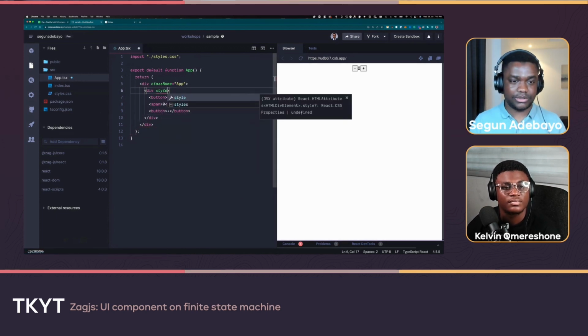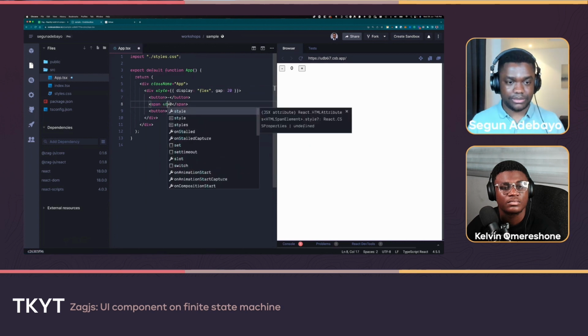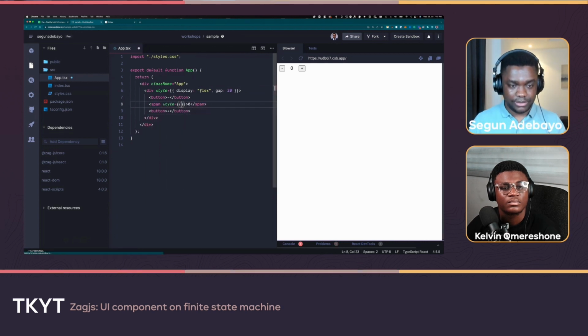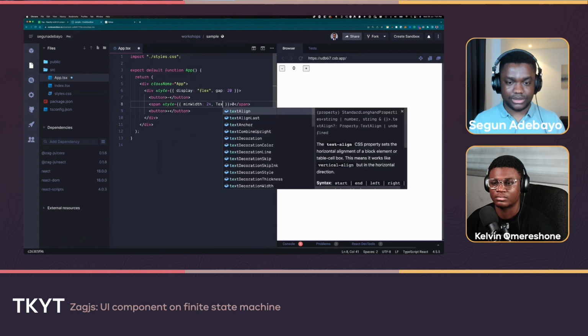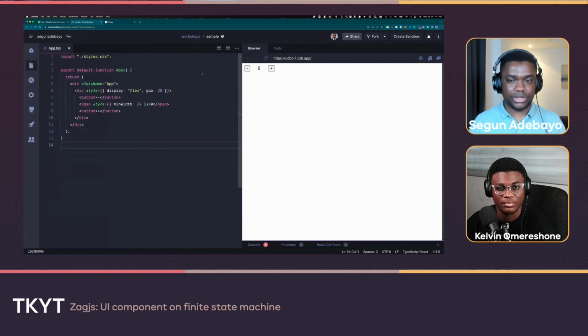For the sake of this demo, we're just going to style most of this inline. We make that a flex container, and we apply a gap between them. And then for the value here, let's make a minimum width of 24. There's also a property, I'm not sure what it is specifically, to make sure that when the layout for numbers changes as you increment, it doesn't cause a layout shift.